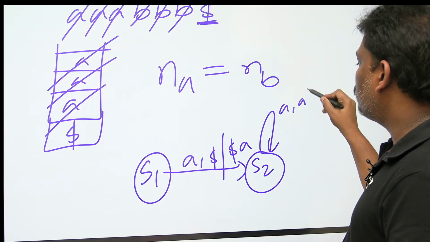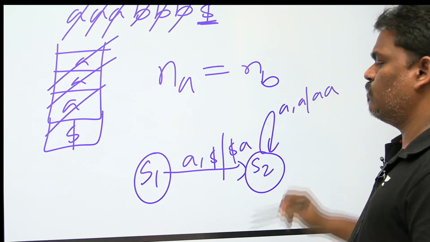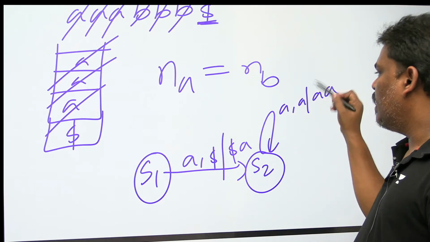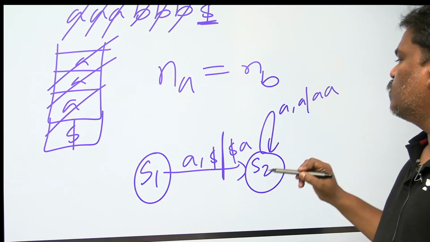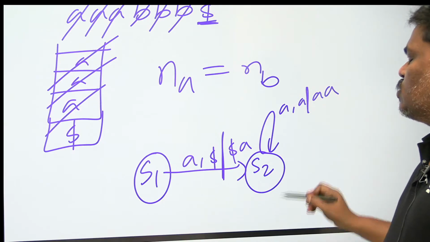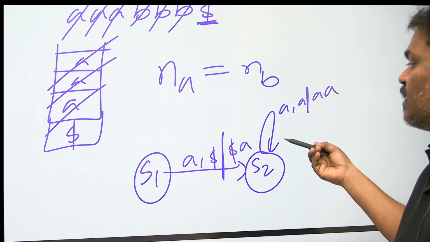A coming, top of the stack A, continuously push. Push means after this arrow line, two symbols will come. So like that, all A's will be pushed in the stack.